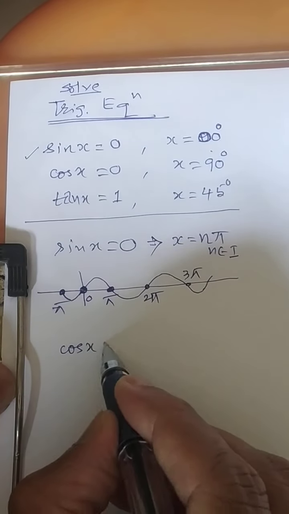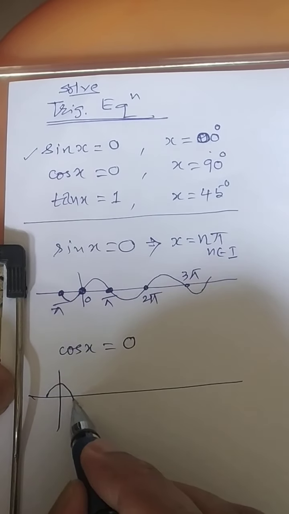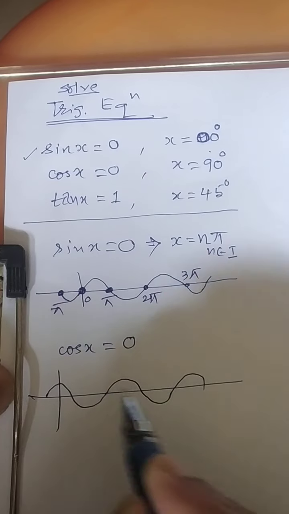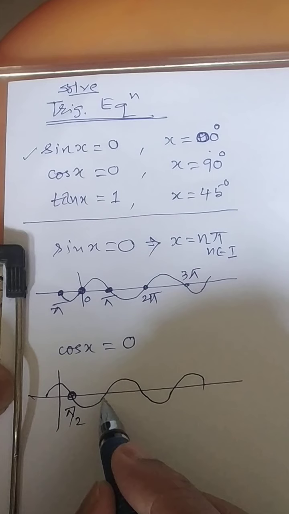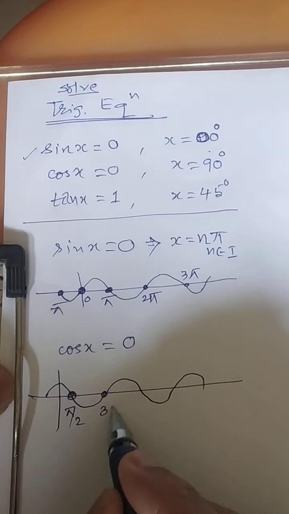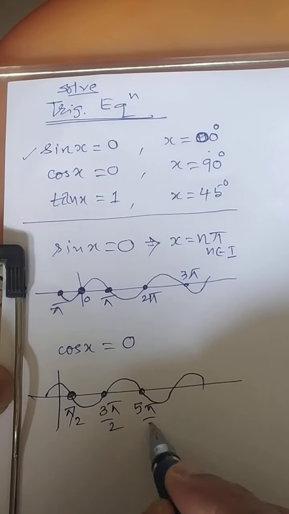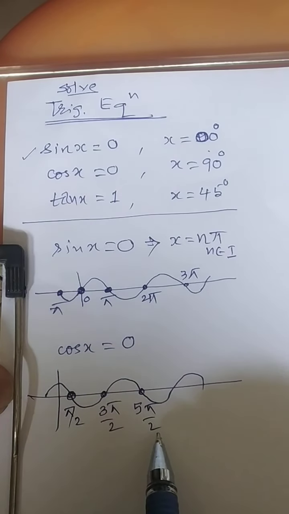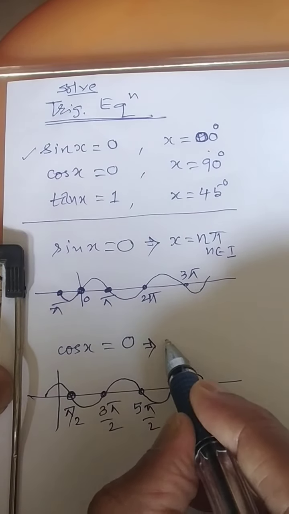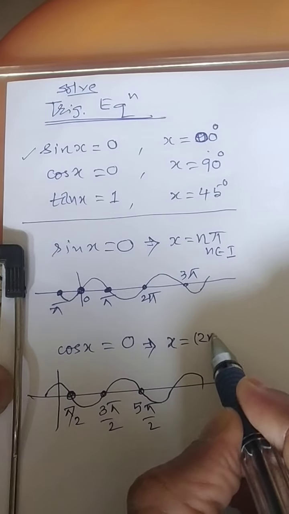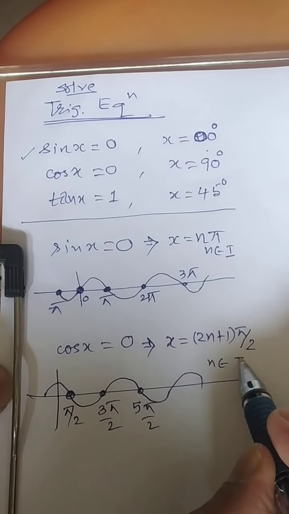Similarly, cos of x is equal to 0. If you are getting this question and you wish to answer, you remember the graph of this, where it will be 0. The first time it is 0, over here it is pi by 2. Can you tell me what this value is? Correct, it will be 3 pi by 2. Over here 5 pi by 2. That means if you notice this, pi by 2 is coming along with odd numbers. So in this case, the solution will be x is equal to (2n plus 1) times pi by 2, where n belongs to integers.